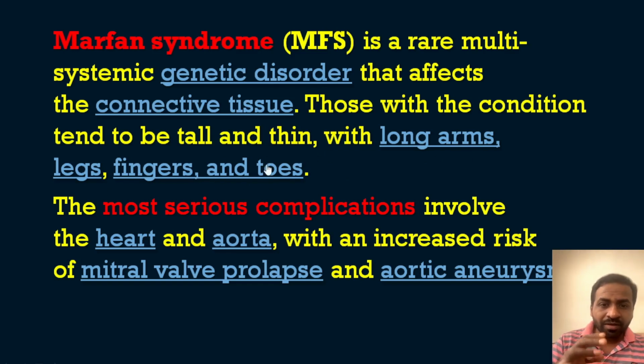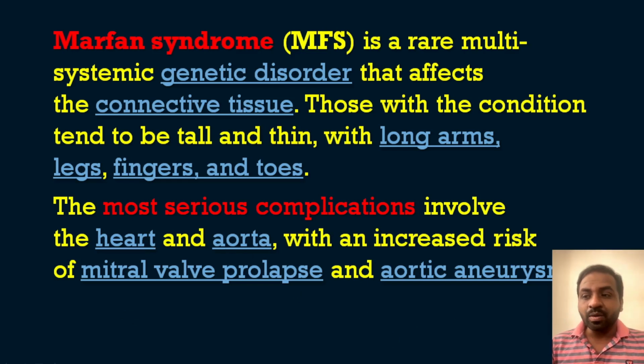Okay, so we have to see what the clinical implication of this Marfan syndrome is. The most serious complication involves the heart and the aorta, with an increased risk for mitral valve prolapse and aortic aneurysms. There are chances of getting mitral valve prolapse and aortic aneurysms in Marfan syndrome. So that's all regarding the question on Marfan syndrome.